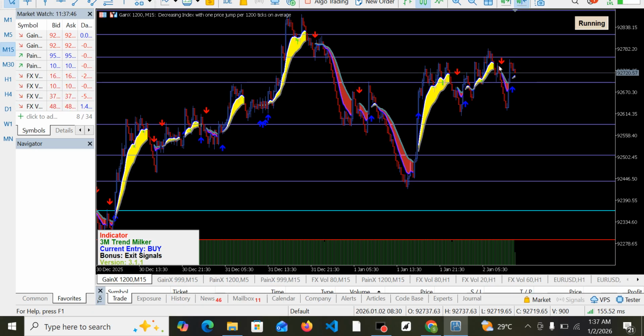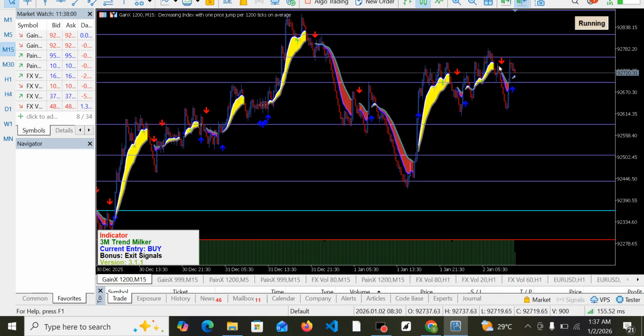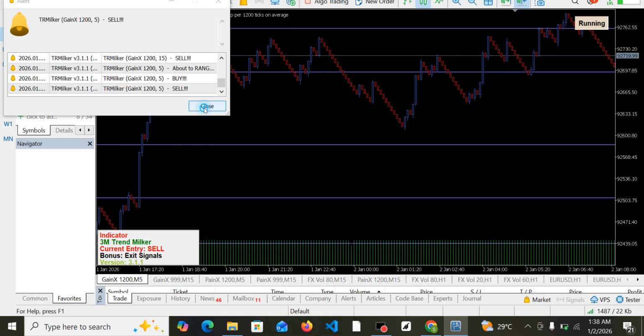Now the next stage is for you to know when you can jump into the trade. You can combine these three time frames together so that you will have a better understanding. Remember, we went to H1 to check out the direction of the trend. We came down to our M15 to check if it is also going in that direction, and we've been able to confirm this. So the next thing is where to place our order. You can now go to M5 to place your order.